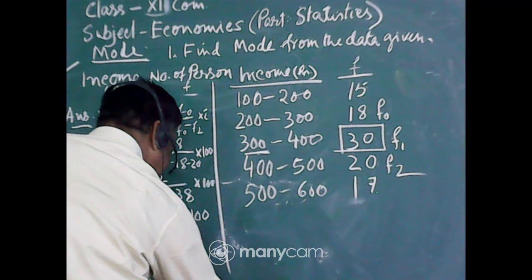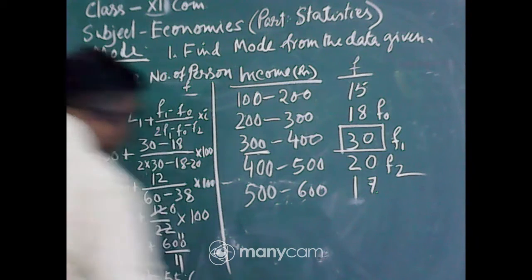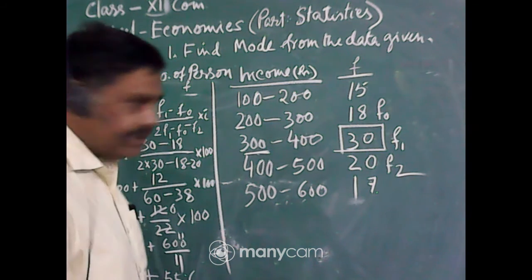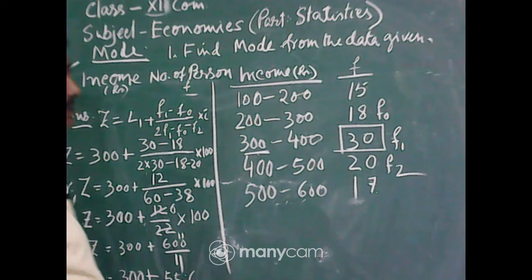This is the answer, whatever, both are the same.